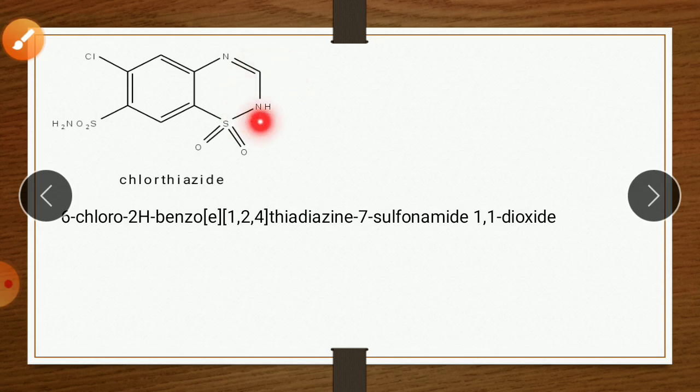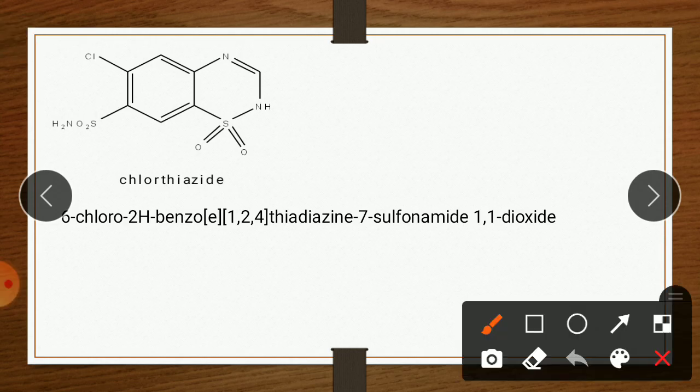2H means here is 2H. Benzo means this benzo group. E, this small e, means if we give numbering alphabetically, so here is a small a, here is B, here is C, here is D, and this one is E.